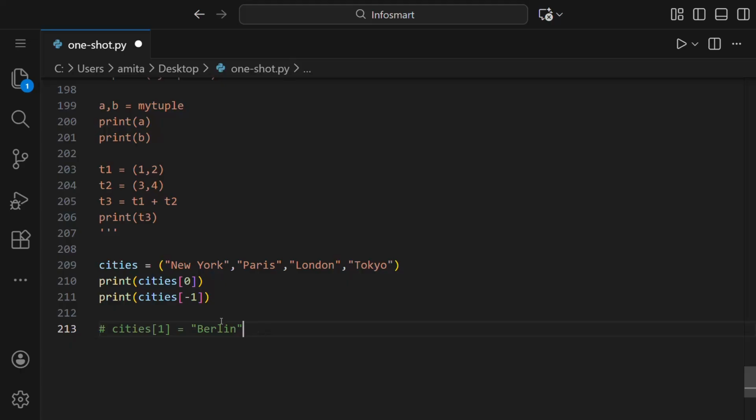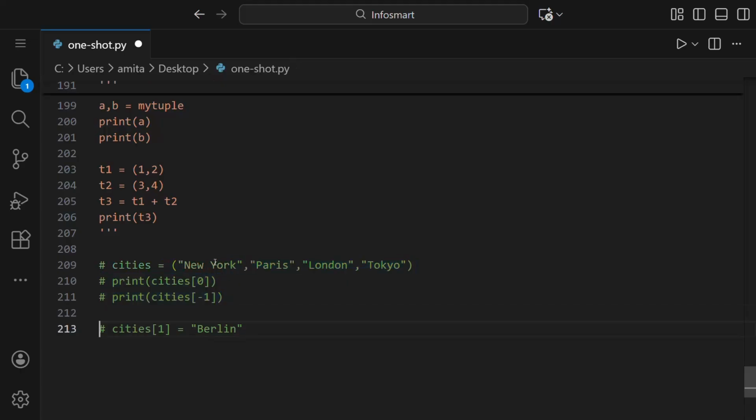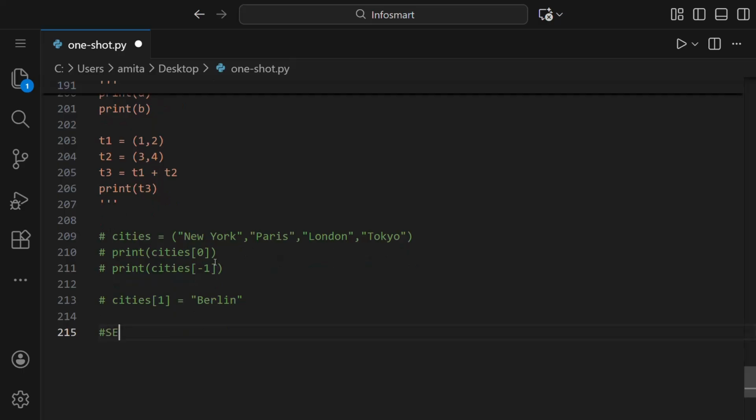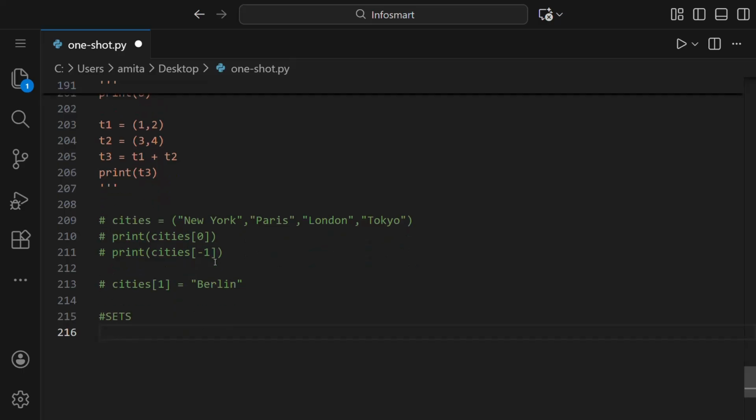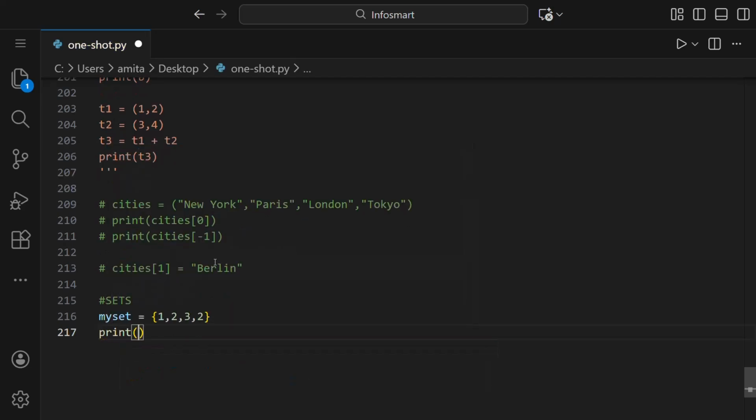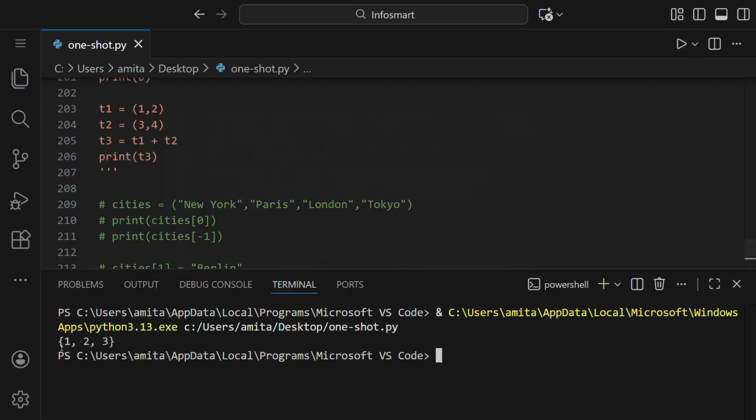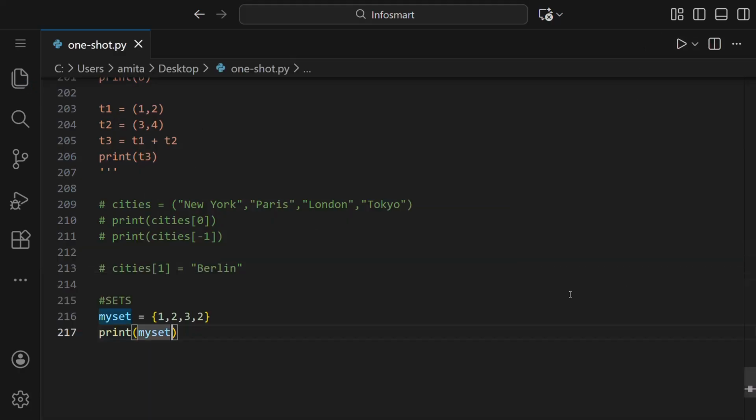So next we'll talk about sets. Sets store unique values only. They're written using curly braces. Like if we say my set is equal to, and in curly braces, 1 comma 2 comma 3. To see whether they take duplicate values or not, we can print this my set. So if we print this, you can see we got 1, 2, and 3.